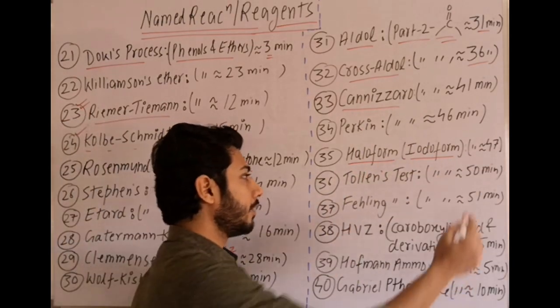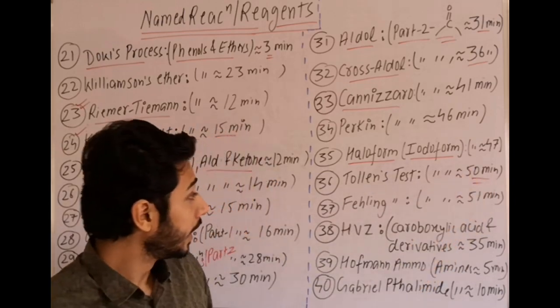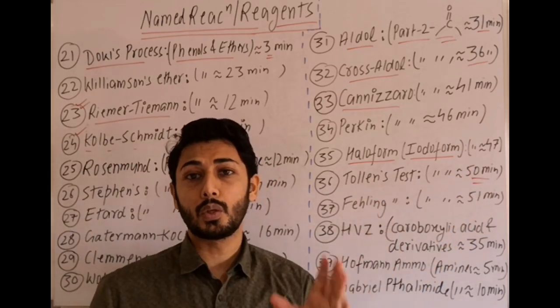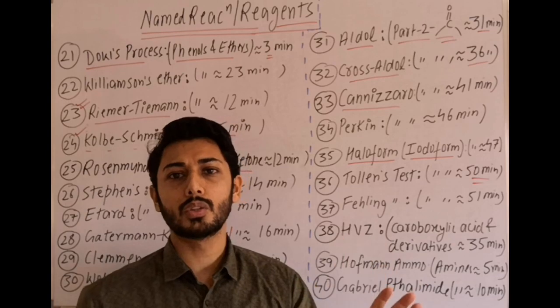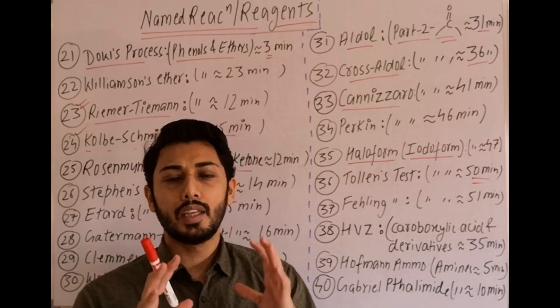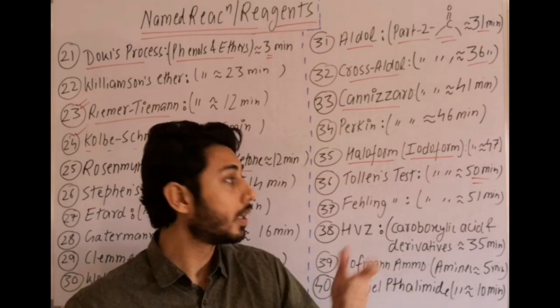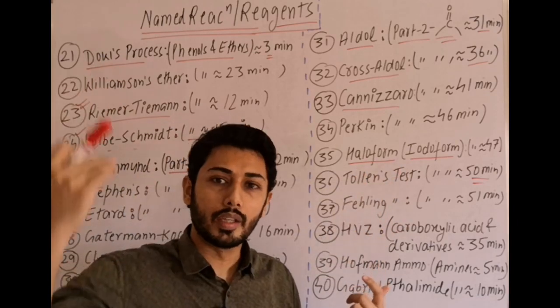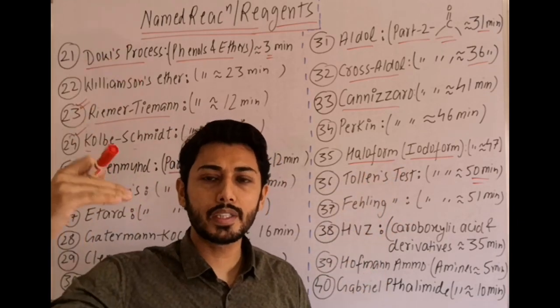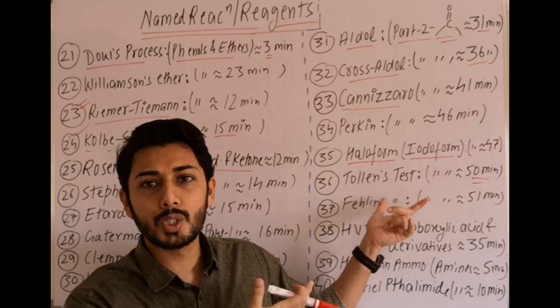Then Tollens test at the 50th minute. The important part is that in NCERT it is given with a proper equation with coefficients also. So when you revise it, if you have revised and learned it, then the moment I mention it, quickly recall it. Pause this video and recall what the points are. Then match them with the points which I have mentioned here.